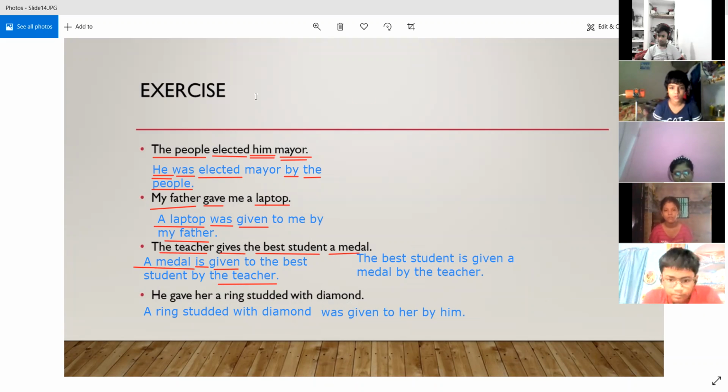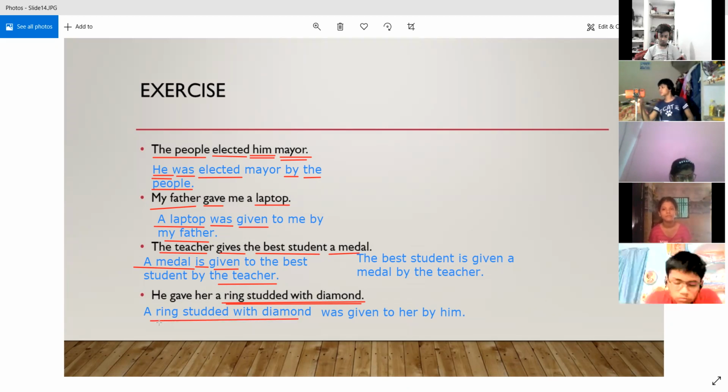So what is happening in this sentence is that first of all, you see a ring studded with diamond. It may look very long to you, but it is actually one object only. We are talking about a ring and we are providing some detail about the ring, that the ring is studded with diamond. So it is the same object we are talking about. There is only one object present, a ring studded with diamond. So we have picked up the object and made it the subject. A ring studded with diamond has become the subject in the passive voice, right?